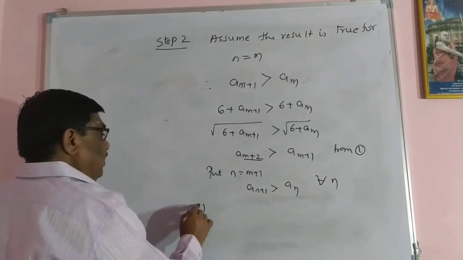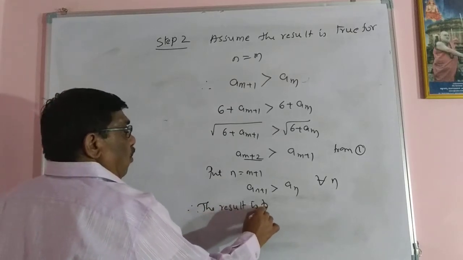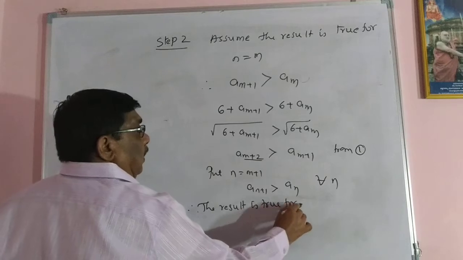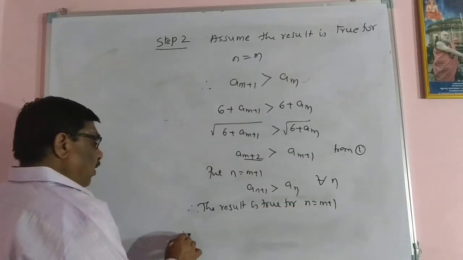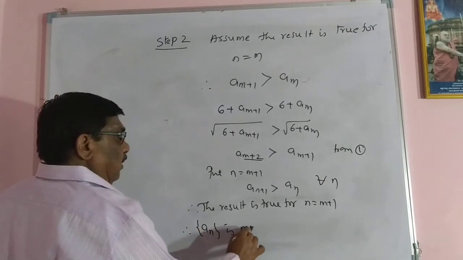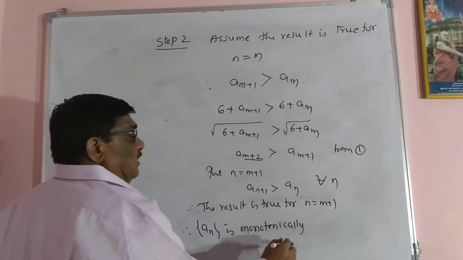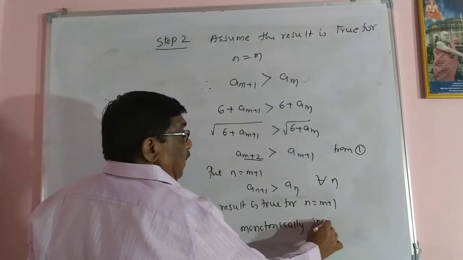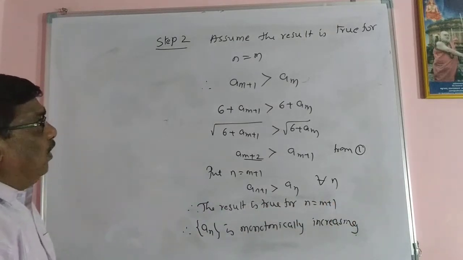Therefore the result is true for n equal to m plus 1. Therefore this an is monotonically increasing. Yes, it is an increasing sequence. So this is one part.